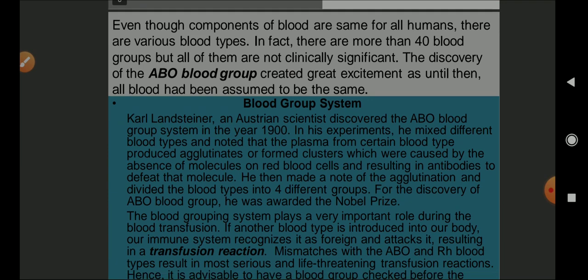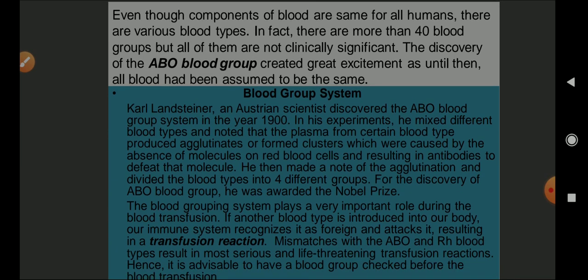Even though components of blood are the same for all humans, there are various types of blood. In fact, there are more than 40 blood groups, but all of them are not clinically significant. The discovery of the ABO blood group created great excitement, as until then all blood had been assumed to be the same.